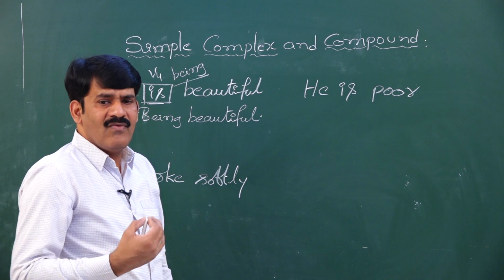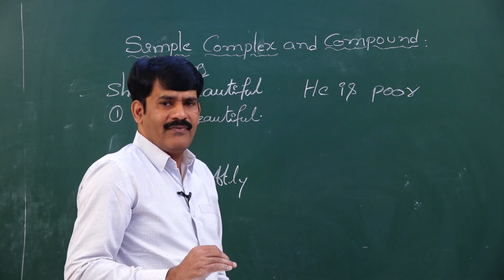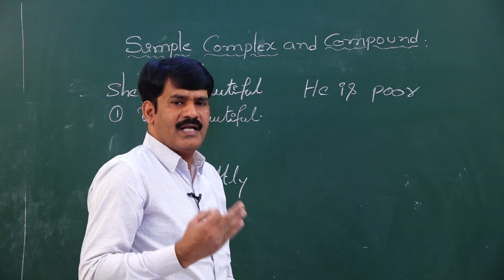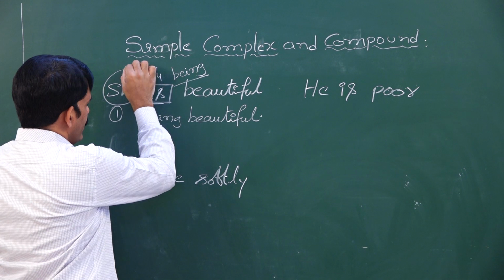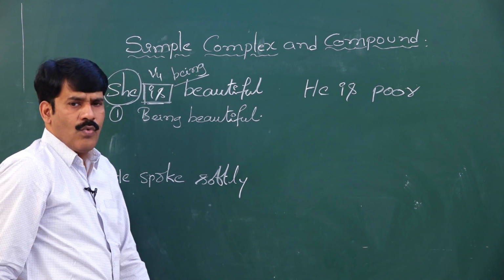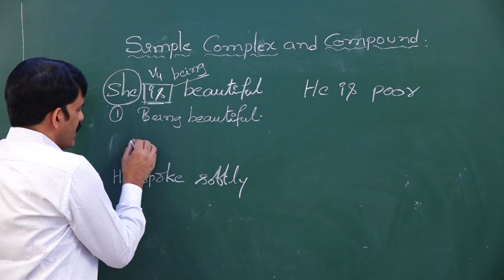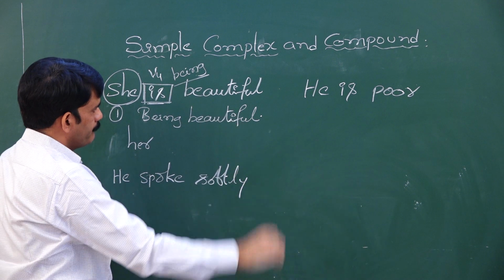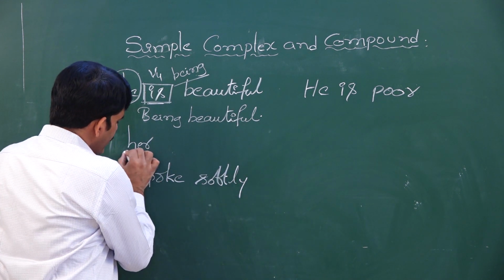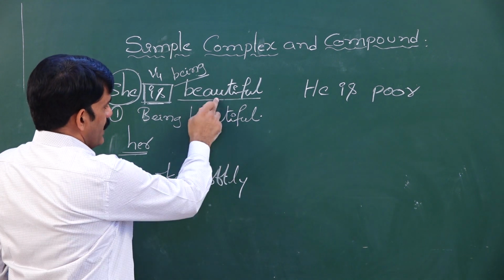What is the second way that we discussed? The second way of converting a clause into a phrase is that you need to write the possessive case of the given subject. What is the possessive case of she? The possessive case of she is her. After writing the possessive case, you have to see the adjective.